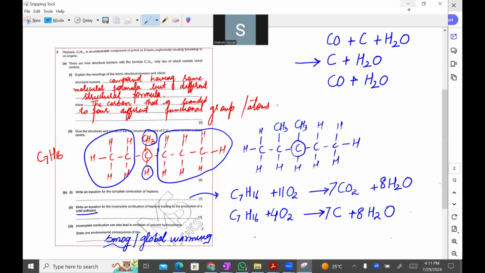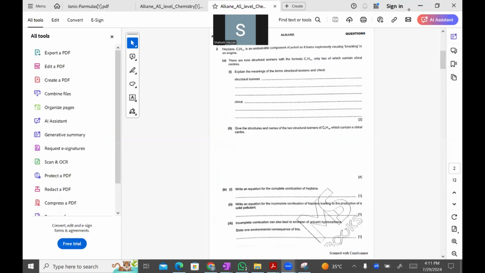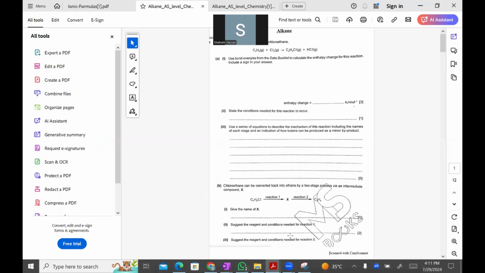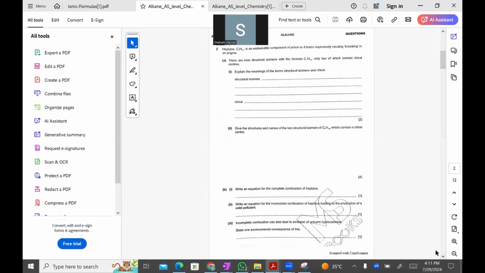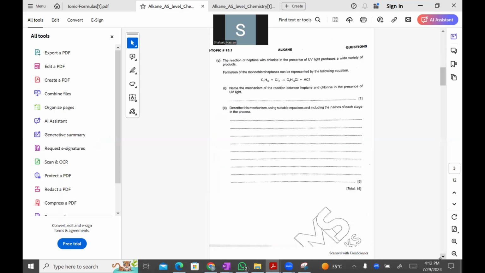Okay, so now let's move towards the next part, and let's see what the next question here is. Okay, we have done this one. This is the same question that we have already done, that UV light would be needed. Then the mechanism of the reaction between heptane and chlorine.